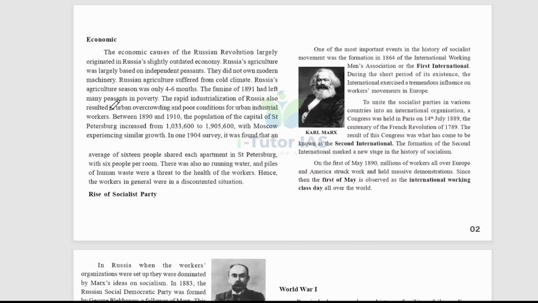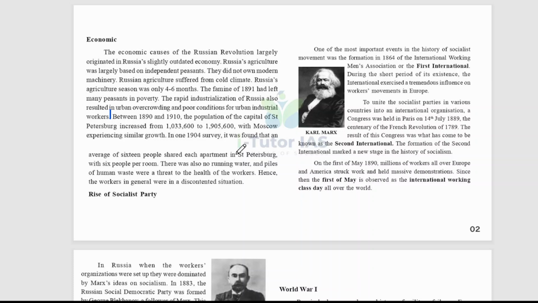And between 1890 and 1910, the population of the capital, St. Petersburg, increased from 10 lakh 33,600 to 19 lakh 500,600, with Moscow experiencing similar growth.